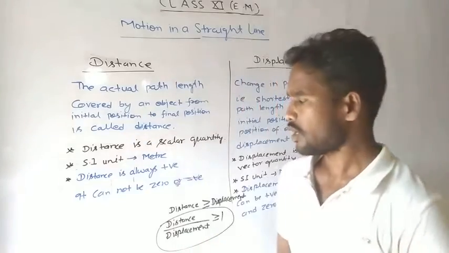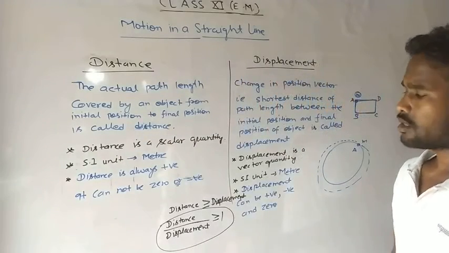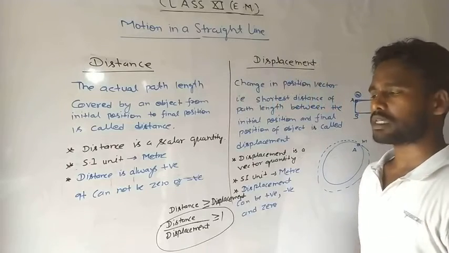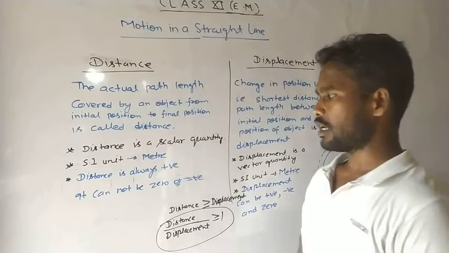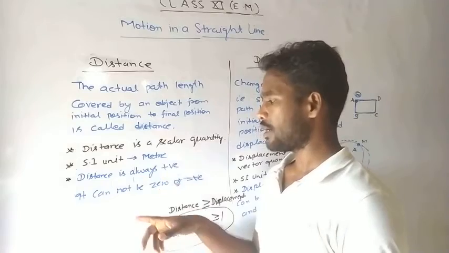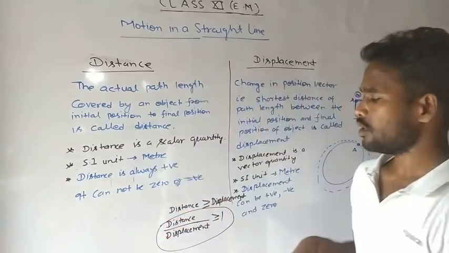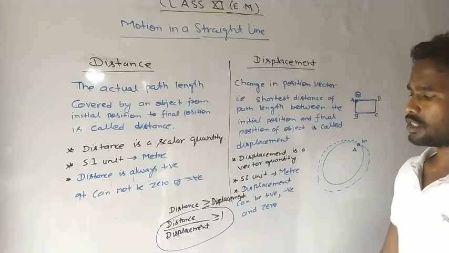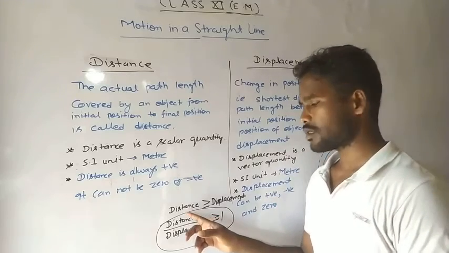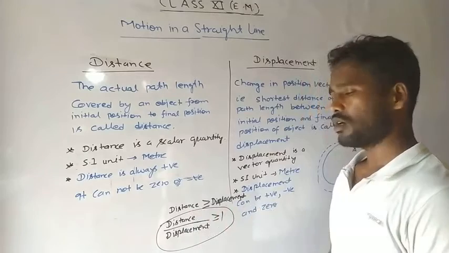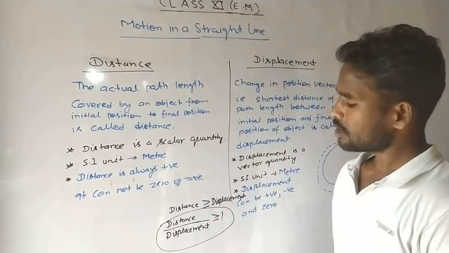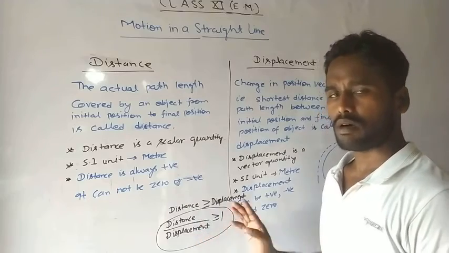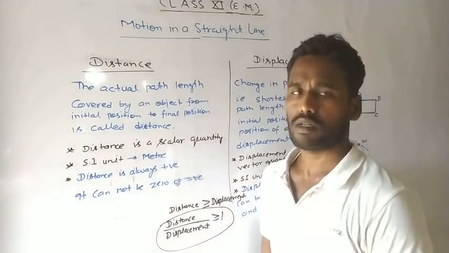Okay, students, I have discussed some important facts about distance and displacement. Distance is always positive and cannot be 0 or negative, while displacement can be positive, negative or 0, and distance is always greater than or equal to displacement. So the ratio of distance and displacement will always be greater than or equal to 1.